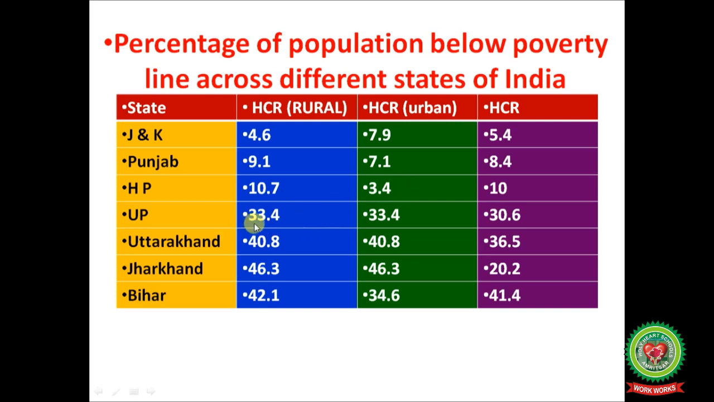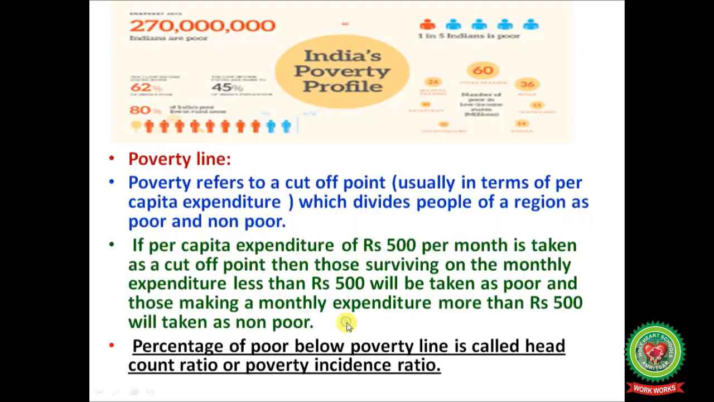In Uttar Pradesh, it is 33.4% head count ratio in rural areas, and in urban areas it remains the same. Uttarakhand, rural areas head count ratio 40.8 and in urban areas it is also 40.8. Jharkhand 46.3 in rural and urban areas. Bihar, in rural areas it is 42.1 and in urban areas the head count ratio is 34.6%.